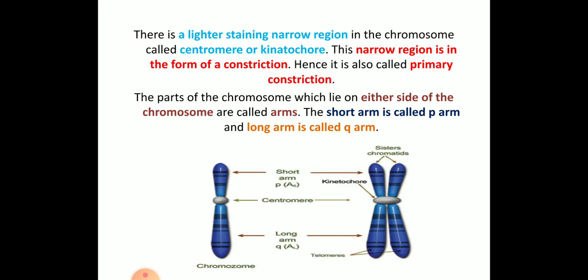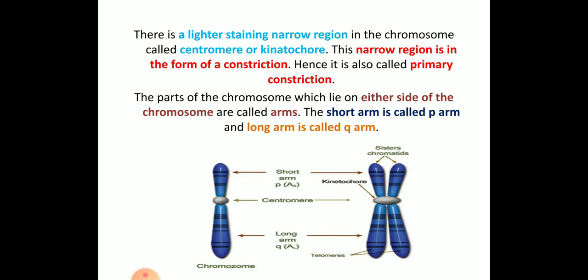They stain lighter. There are light-staining narrow regions in the chromosomes called the centromere, also called the kinetochore. The centromere is the region where the arms are attached. This narrow region is in the form of a constriction, so it is also called the primary constriction.